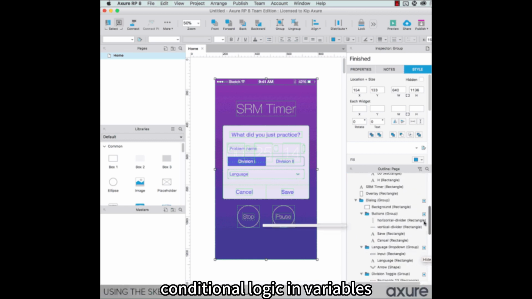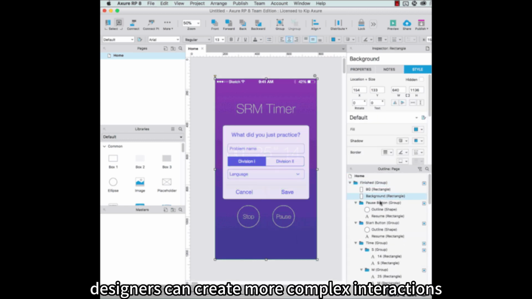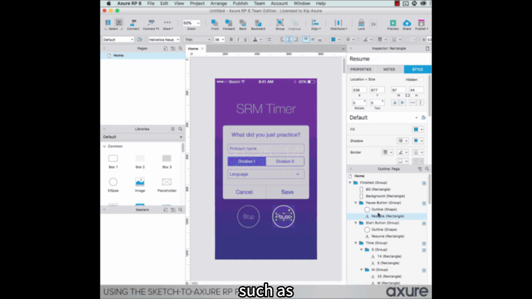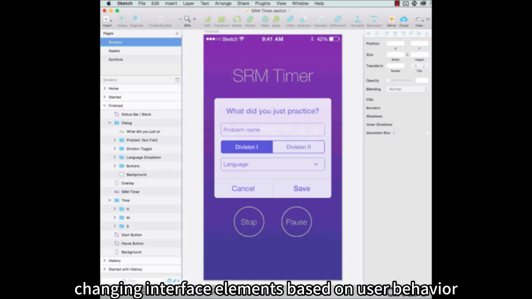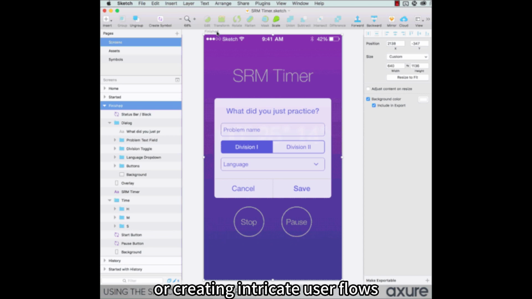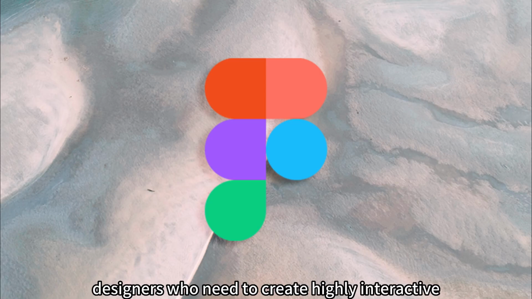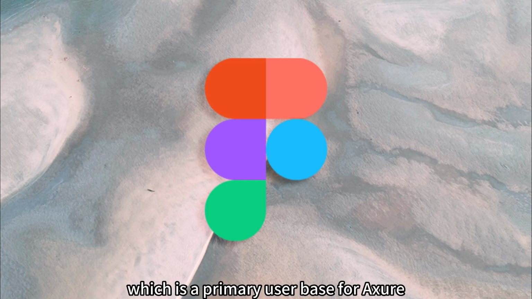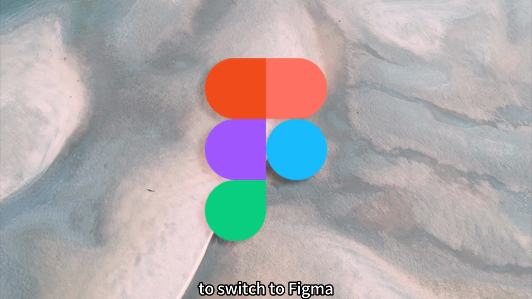With conditional logic and variables, designers can create more complex interactions, such as changing interface elements based on user behavior or creating intricate user flows. This means that Figma now better supports designers who need to create highly interactive and dynamic prototypes, which is a primary user base for Axure. As a result, it may attract some designers who previously chose Axure to switch to Figma.